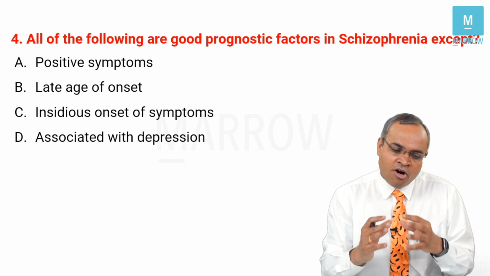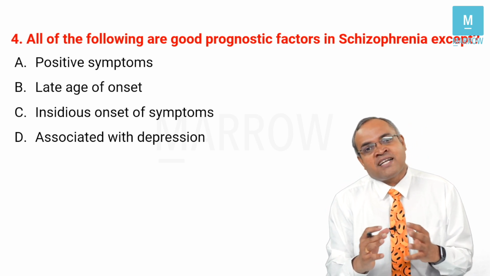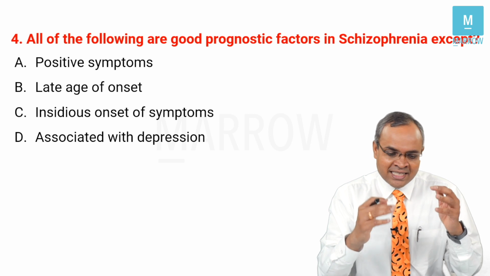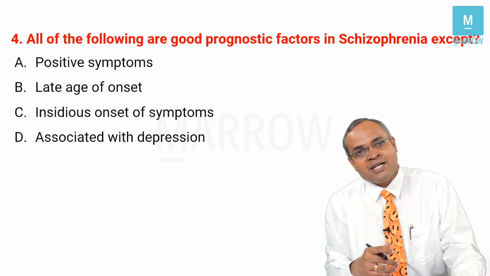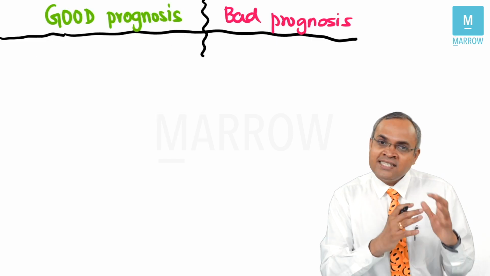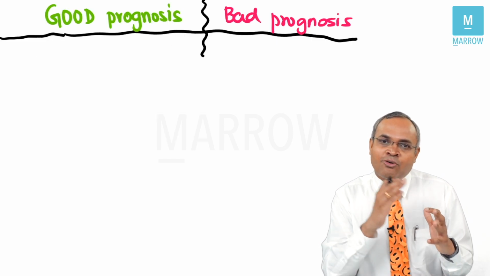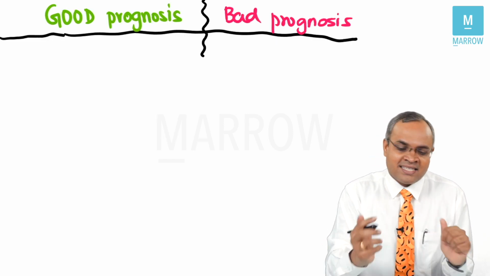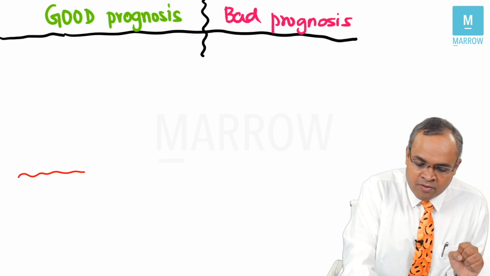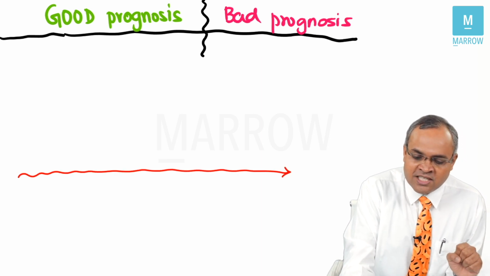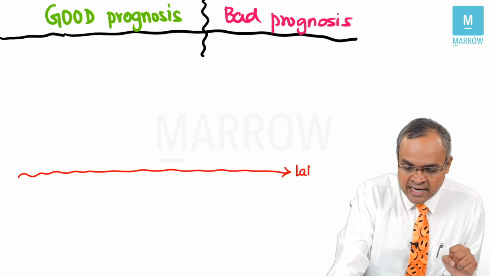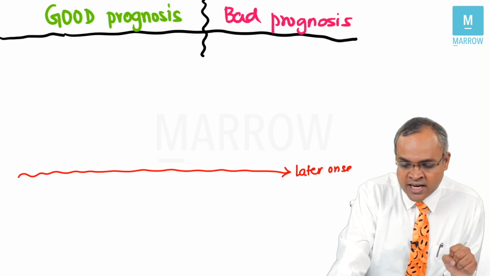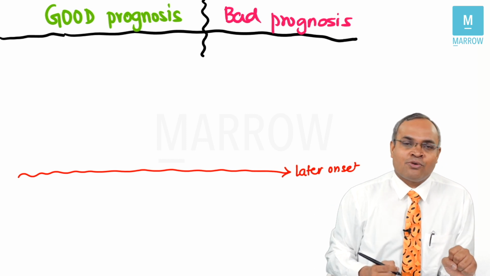Moving ahead, all of the following are good prognostic factors in schizophrenia except. So they are given a list, and this is the kind of question which can keep getting repeated multiple times in exams. To answer this question, you need to know what are the good prognosis and bad prognosis factors. One of the important factors you need to know, which is a good prognosis, is later onset. If anybody has later onset of schizophrenia, it means there is good prognosis.